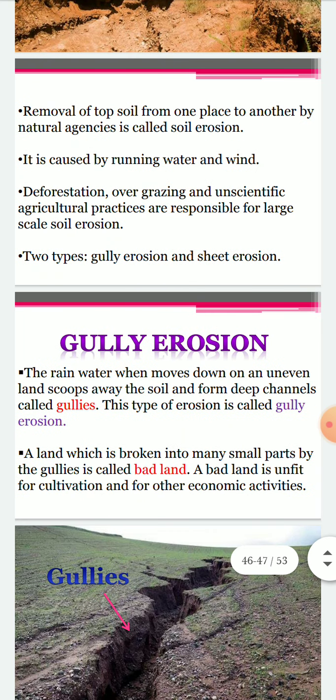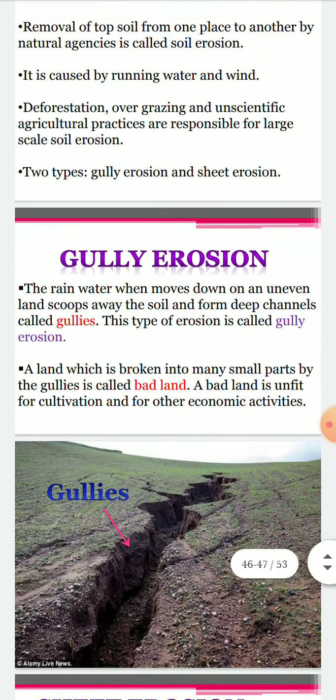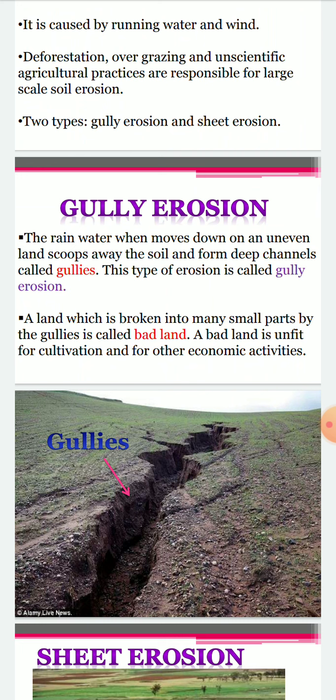Gully erosion. The rainwater which moves down on an uneven land scoops away the soil and forms deep channels called gullies. This type of erosion is called gully erosion. A land which is broken into many small parts by gullies is called bad land. A bad land is unfit for cultivation and for other economic activities.